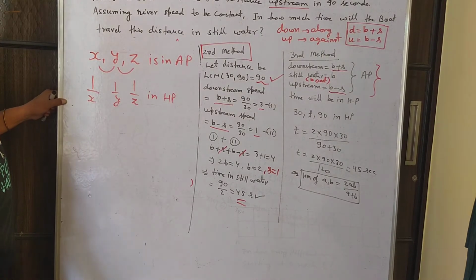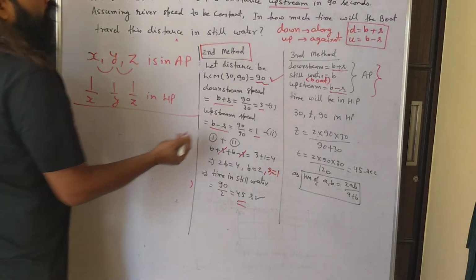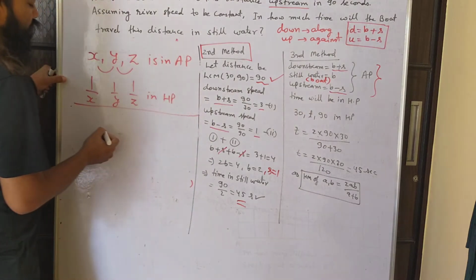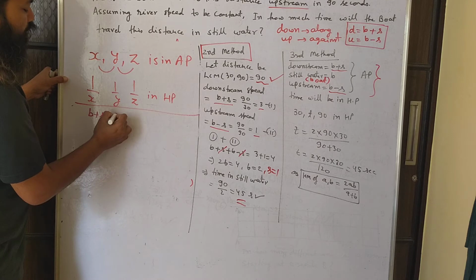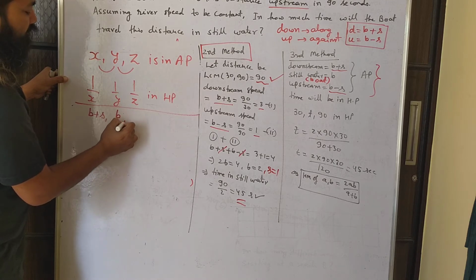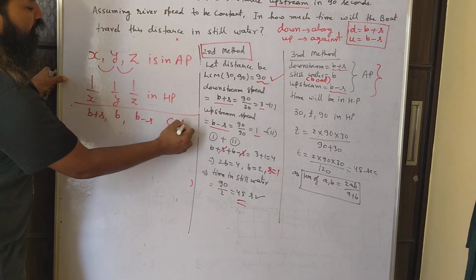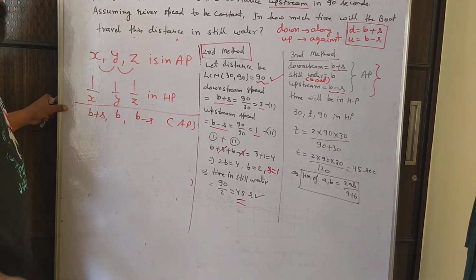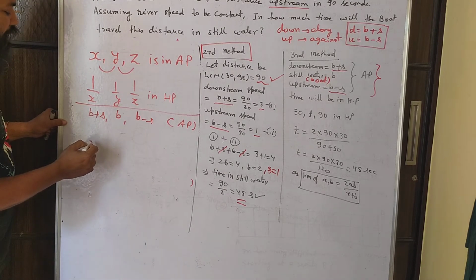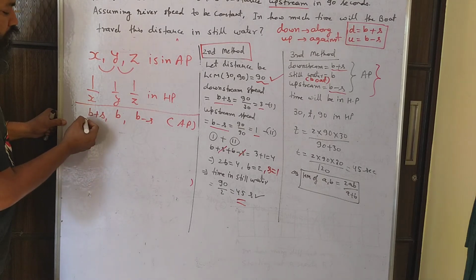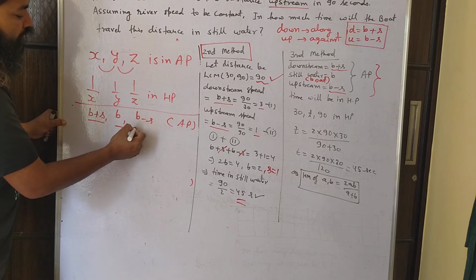Now how will you make use of this concept here? Here we know that downstream speed, which is b plus s, speed of boat in still water, which is b, and speed of boat in upstream, which is b minus s, are in AP.